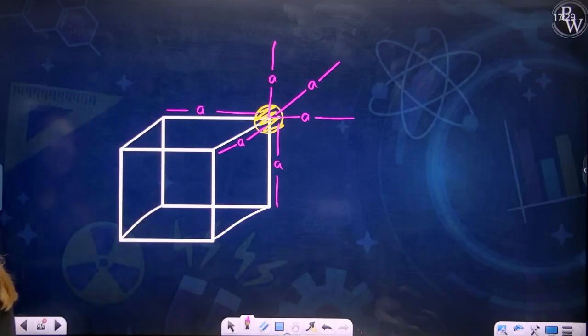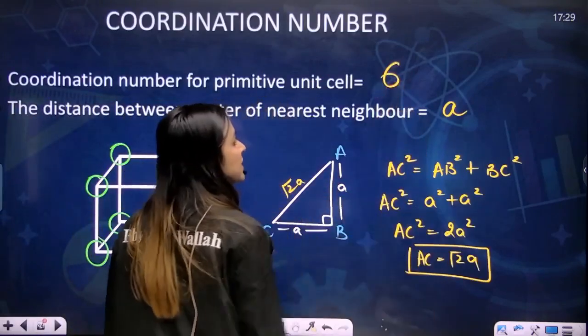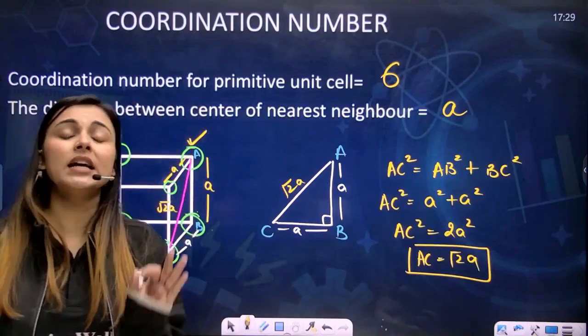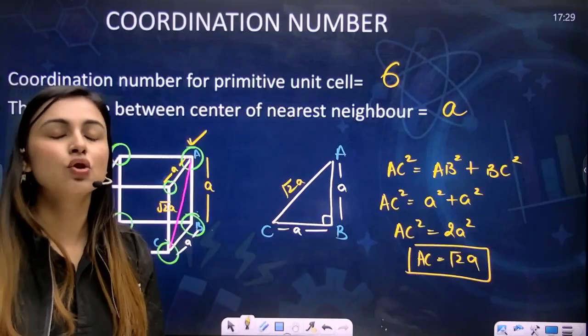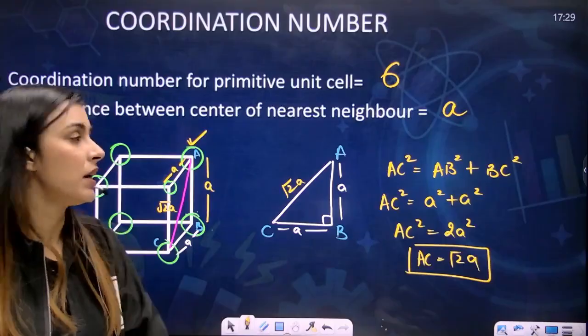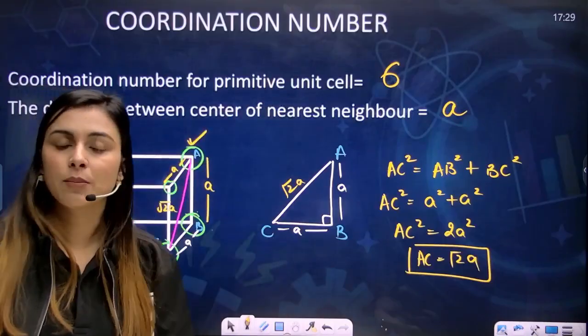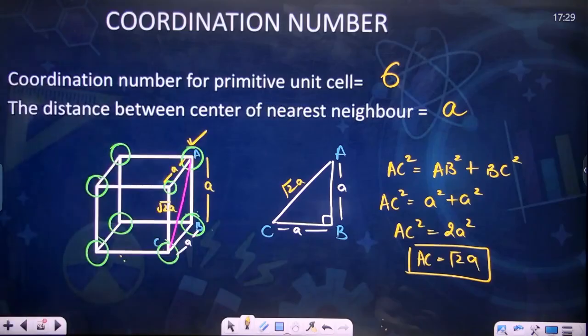So the coordination number would be 6. That is, 6 atoms are such that they are present at A distance from this particular atom. So the coordination number for a primitive unit cell, for the first nearest neighbor at A distance, is 6. I hope you're clear with this. Perfect, my dear students. You can write this and then we'll move forward. I hope you've written this. Now let's move forward.